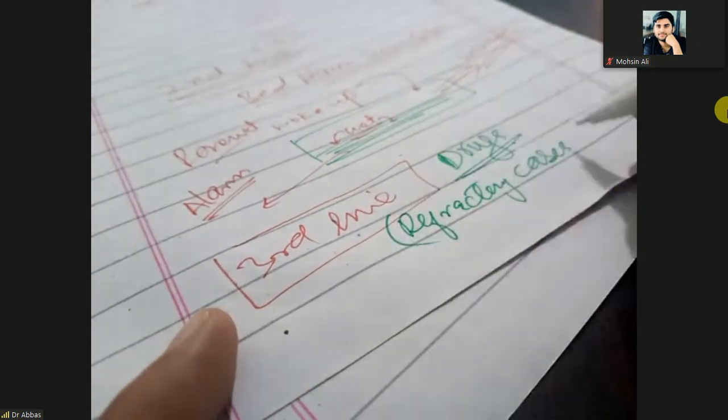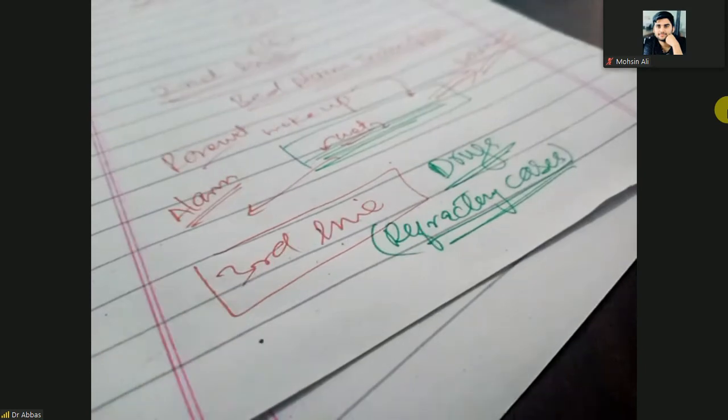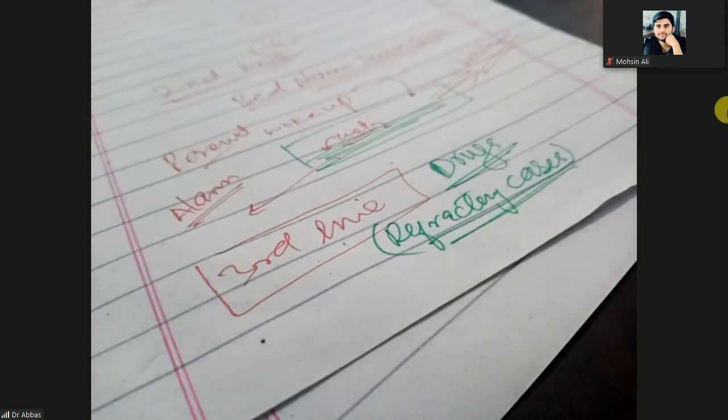Refractory cases mean special cases, when you are going for an outing or a trip and so on. So refractory cases are short-term management. Which drugs can be used for short-term management? Especially oral desmopressin.